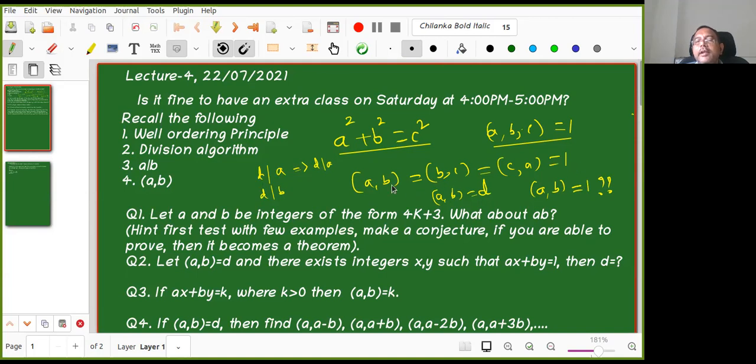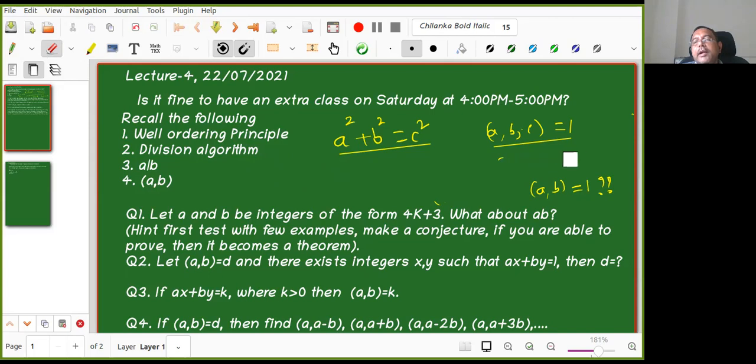That is a question. It is not that easy. You cannot prove it with these things, or without introducing prime numbers. I will tell you later. So this is a preparation for that in the future. There is an area called Pythagorean triples. ABC is called a Pythagorean triple. So I want to find all Pythagorean triples.